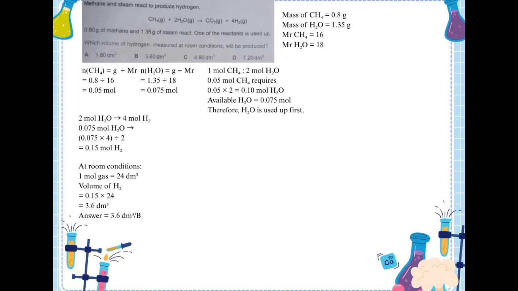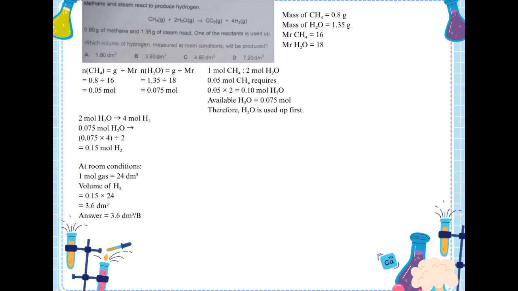Then I calculate the moles of steam. 1.35 grams divided by 18 gives 0.075 moles. Next, I compare the amounts using the balanced equation. 1 mole of methane reacts with 2 moles of steam. 0.05 moles of methane needs 0.10 moles of steam, but only 0.075 moles are available. Therefore, steam is the limiting reactant.